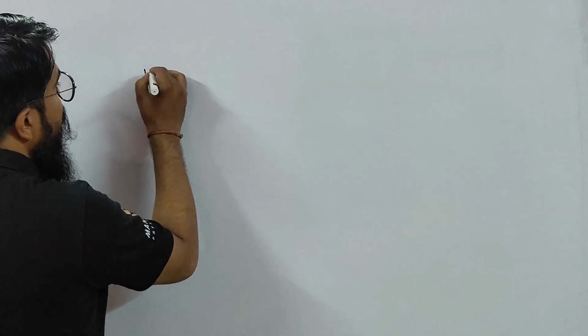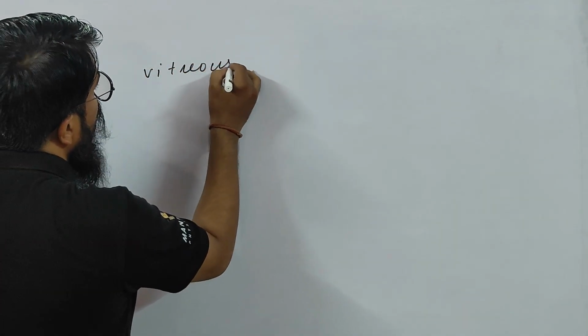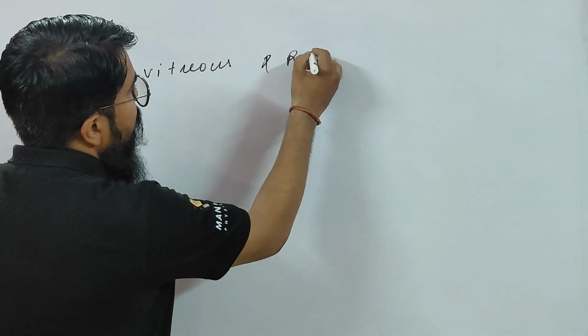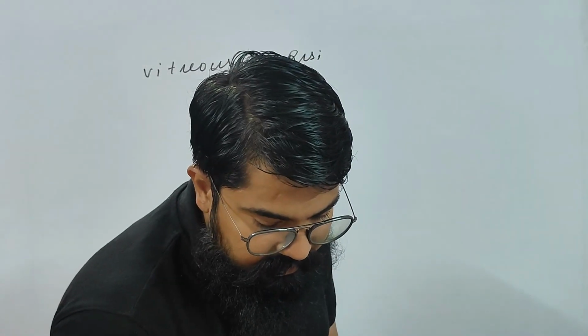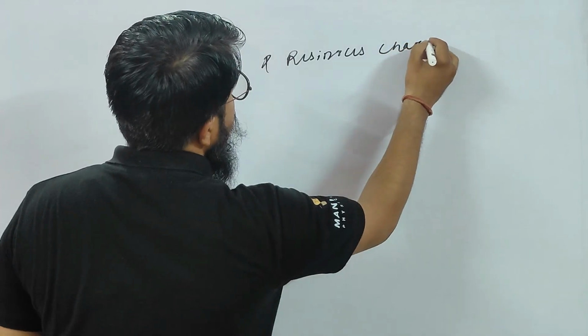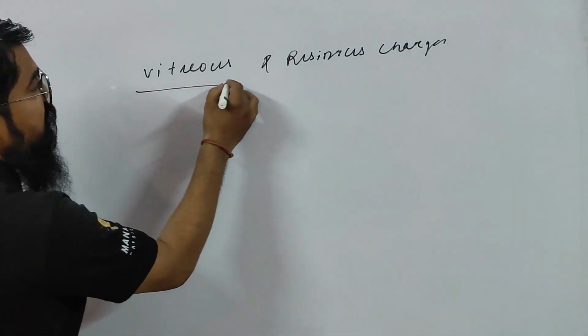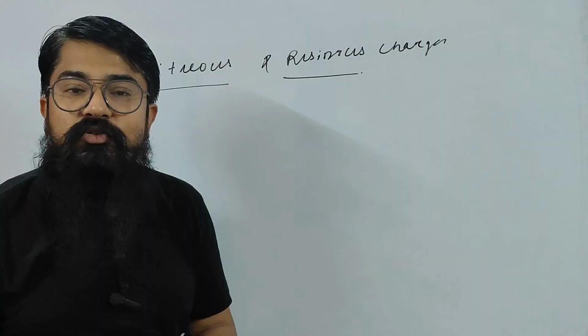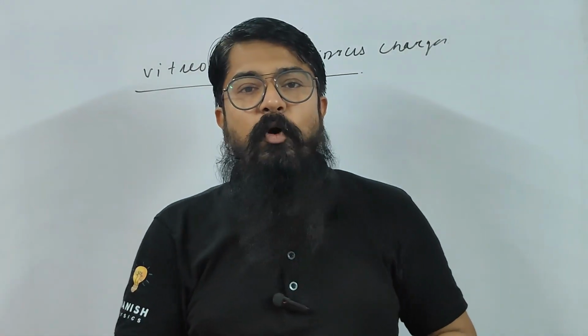Okay, but we are calling them positive or negative charges, but initially the charges were known as vitreous and resinous charges. Okay children, please write vitreous, vitreous, and resinous, resinous charges. So initially, the charges were not known as positive or negative charges.